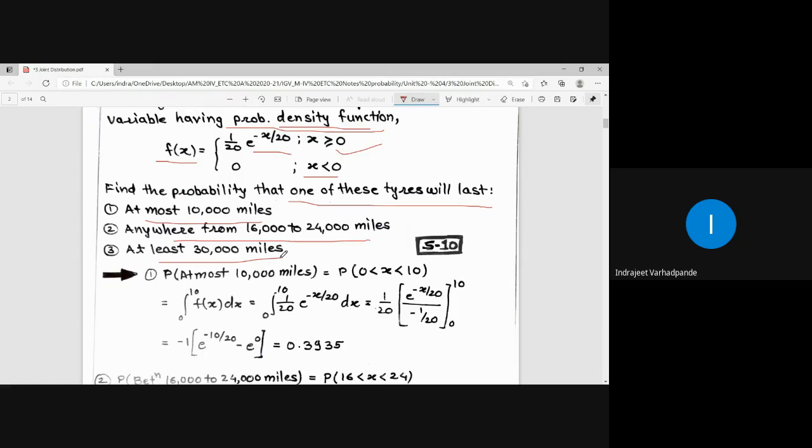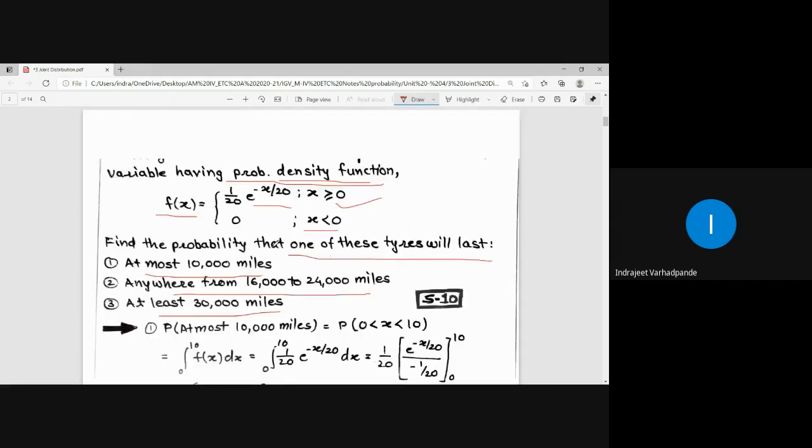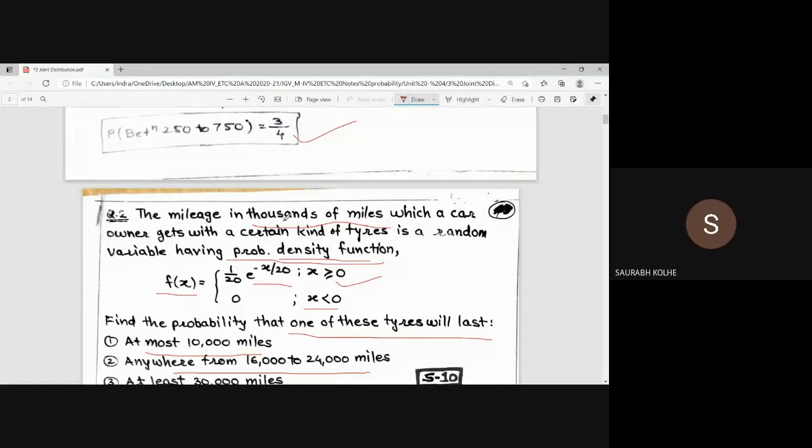In this question, how will you deal with these numbers in thousands, 10,000, 16,000? How will you convert those numbers? Can anybody tell me? Yes, we will divide by 1000, because the function is defined for thousands of miles.